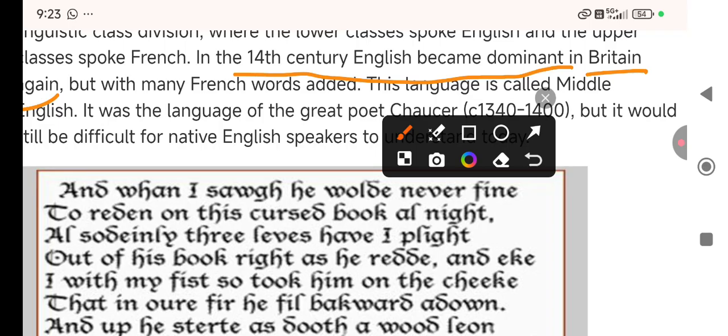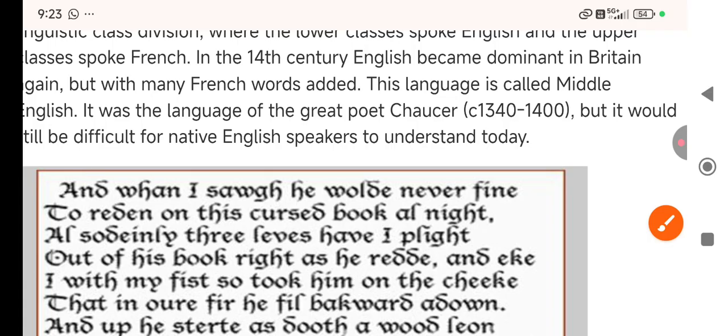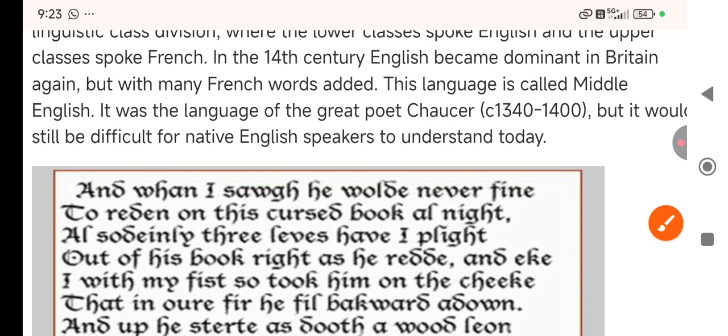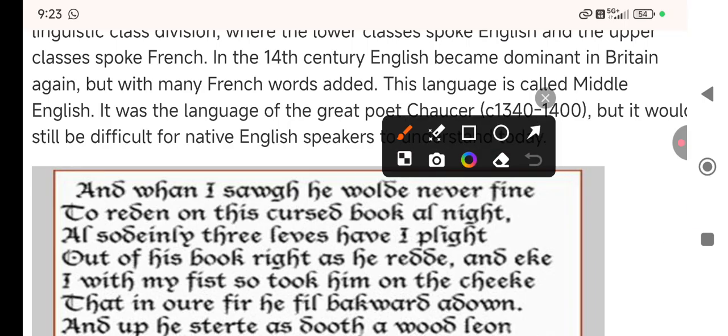So English again has taken its place, and it became a dominant, important language. But this time it was not Old English; Old English had changed. Why? Because there was an assimilation of French words.